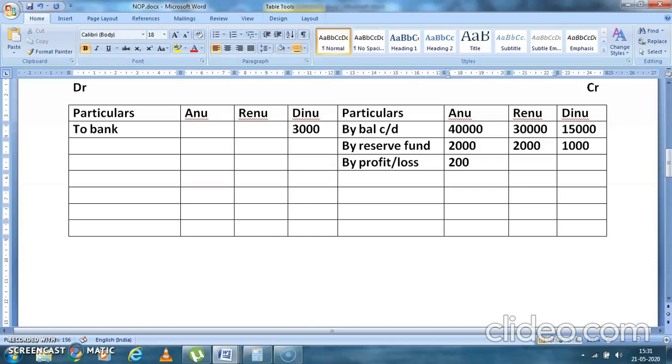This person is getting 200, this person is getting 200. The totaling of this is very easy. Now see, 15 plus 1 is 16, this becomes 16,100. This is 32, so 32,200. And this becomes 42,200. As I've told you, the same totals will come here.